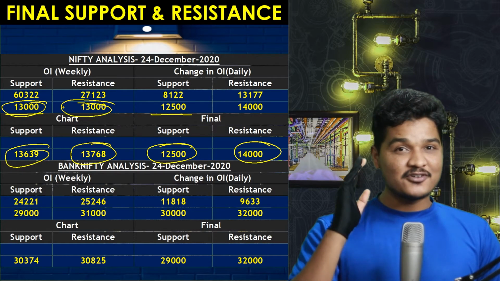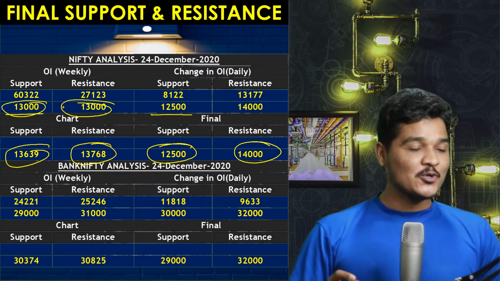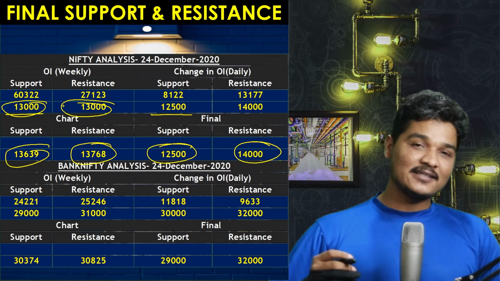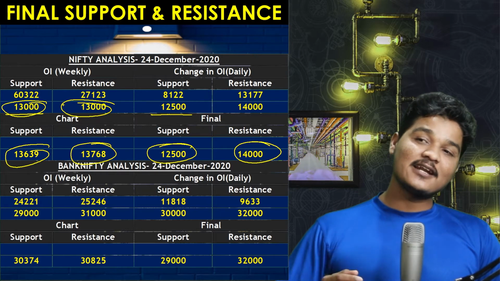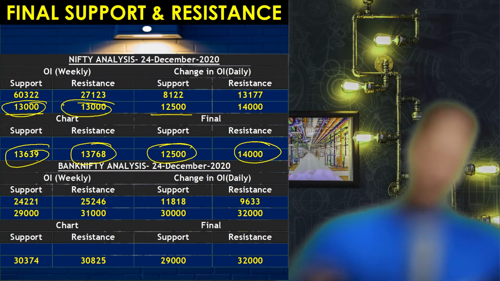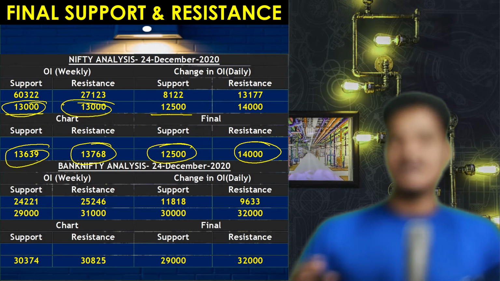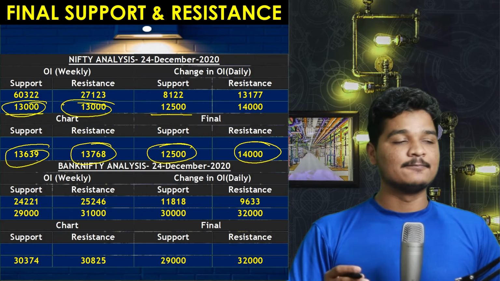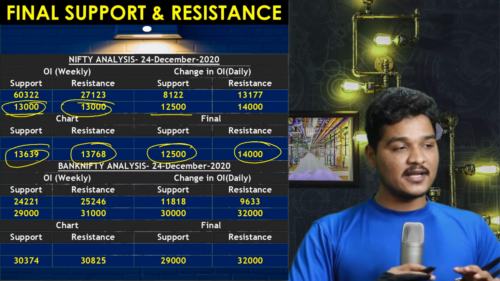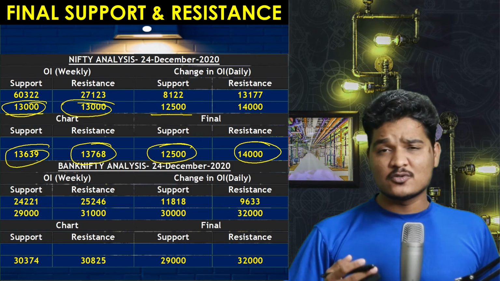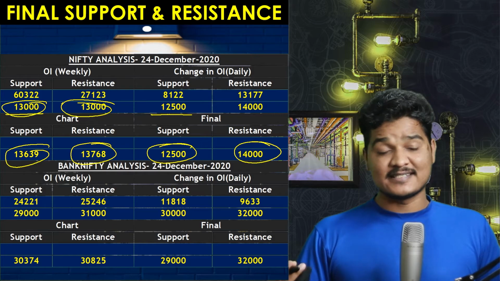So people have not decided where the market should go. On the same side, people are betting that it will go above 13,000, and there are some people, 50% of people, who are betting that at 13,000 only the market will go down. So we have to see the next trading session because it is going to be interesting. This is a bull and bear fight, and it is a very interesting fight because nobody is winning and people are still making positions on the same side.